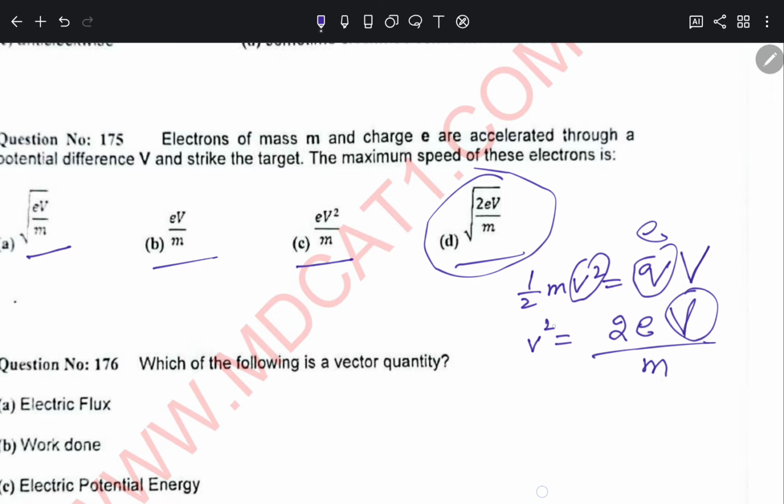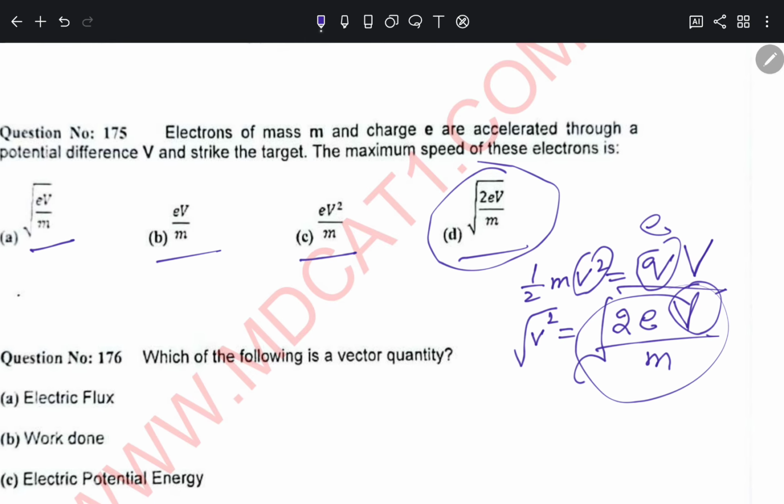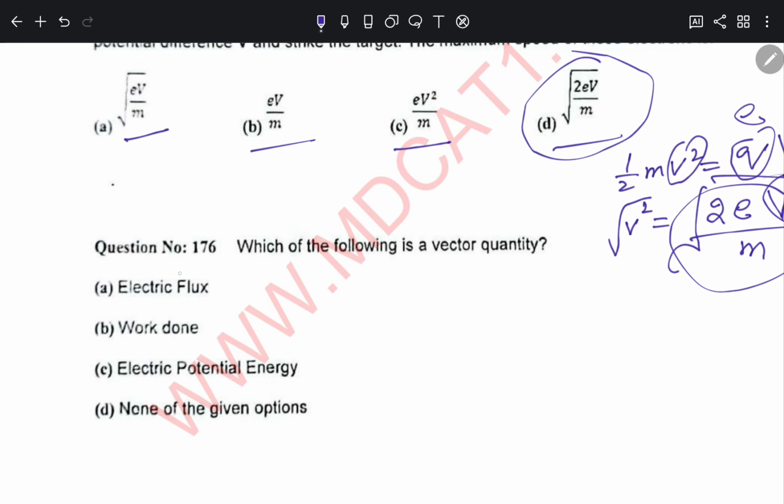Which of the following is a vector quantity? Electric flux? No. Work done? No. Electric potential energy? No. None of the given options? Yes. Very good attempt.